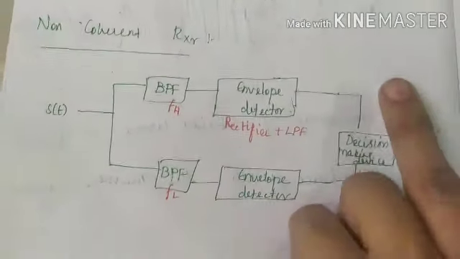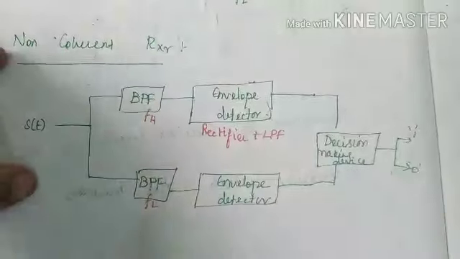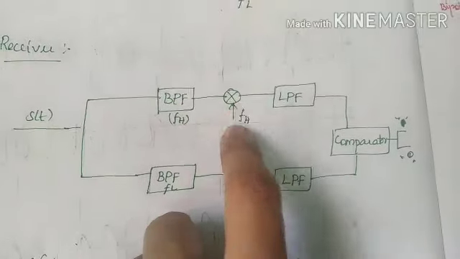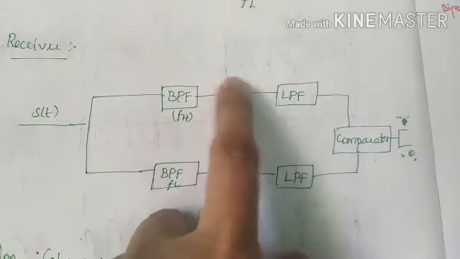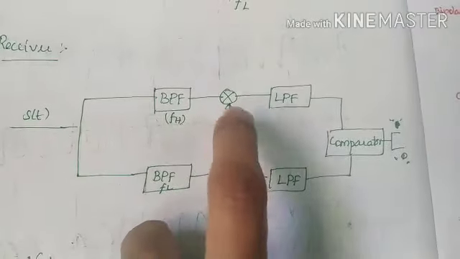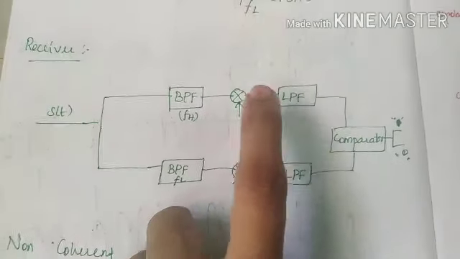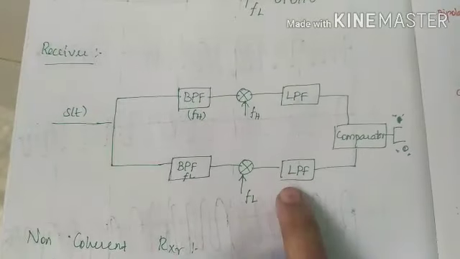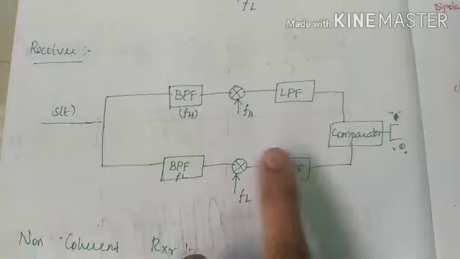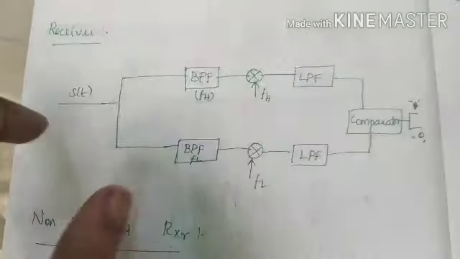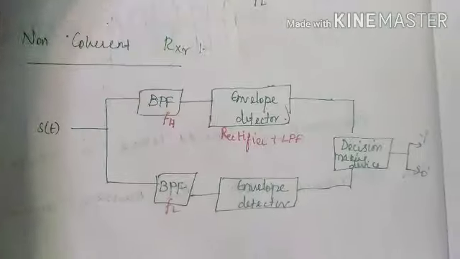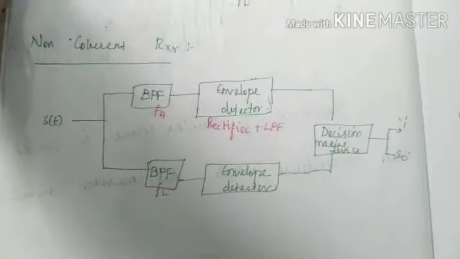Then the non-coherent receiver. In the non-coherent receiver we are not using the product modulator, whereas in the coherent receiver we are using this product modulator. Because of using this product modulator, we are using a local oscillator to generate this carrier frequency. This local oscillator is very complicated as well as costly. So the coherent receiver is somewhat expensive when compared to the non-coherent receiver. Why? Because in the non-coherent receiver we are not using any local oscillator device.